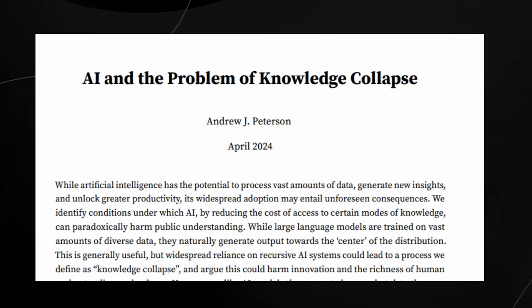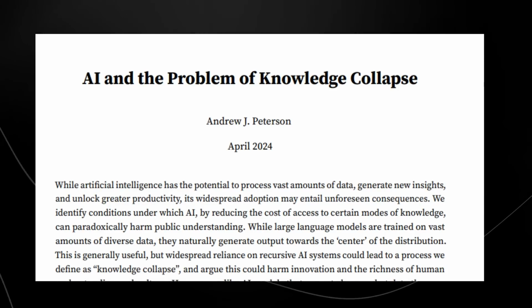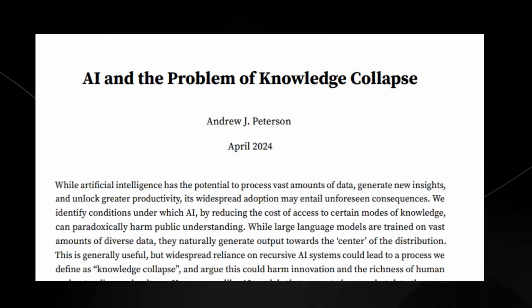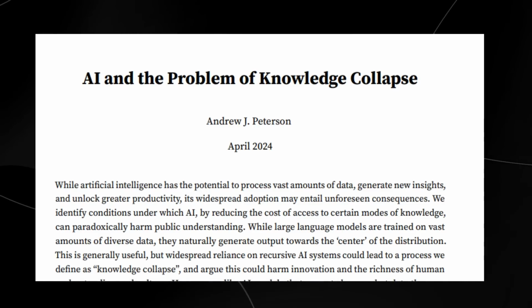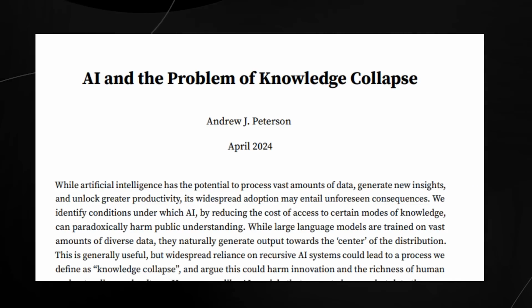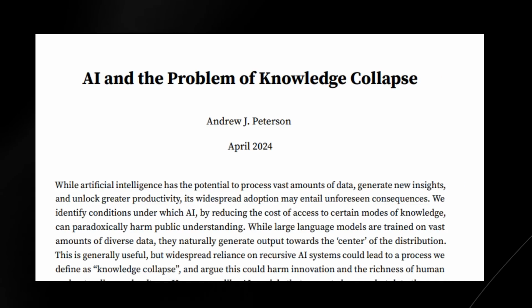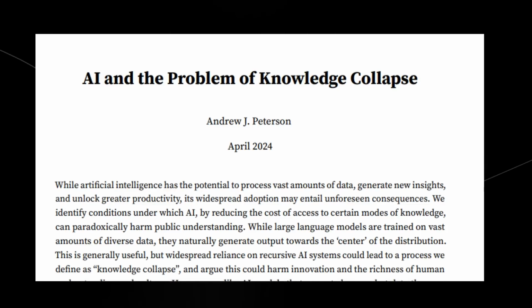So knowledge collapse is essentially the problem where if we let cheap, averaged AI answers become our default reference, society risks forgetting the rare ideas that spark breakthroughs. Keeping the tails of knowledge alive requires deliberate human effort, smarter AI design, and policies that reward diversity. So AI essentially can generate information on a whim.